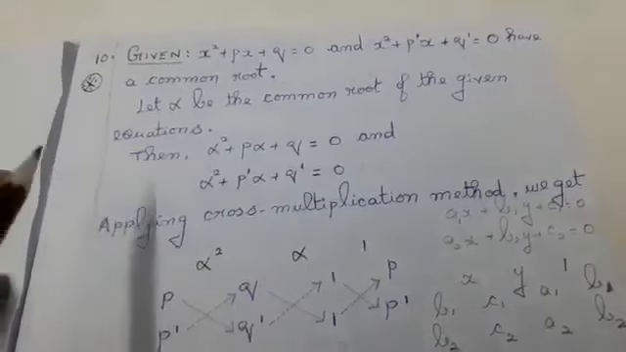Exercise 3.1, 10th sum. They have given you two equations, and those two equations will have a common root. I'm going to take that common root as alpha. Let alpha be the common root of the given equations. What is the meaning of root?